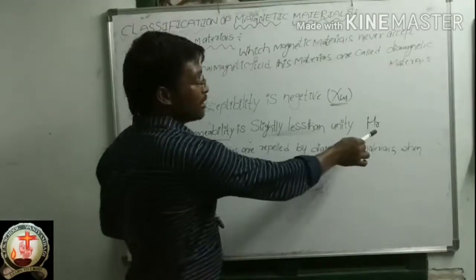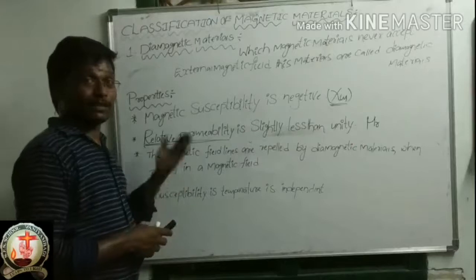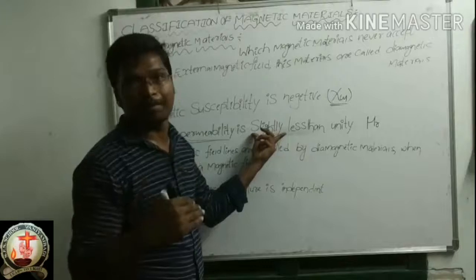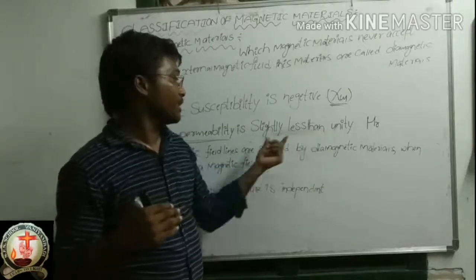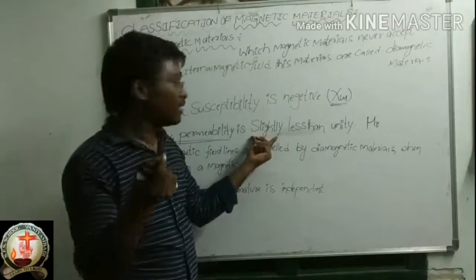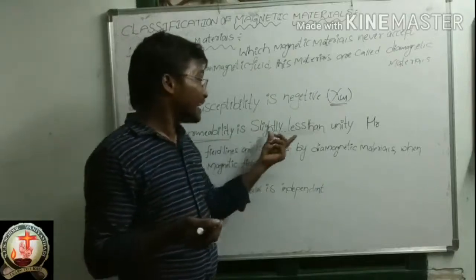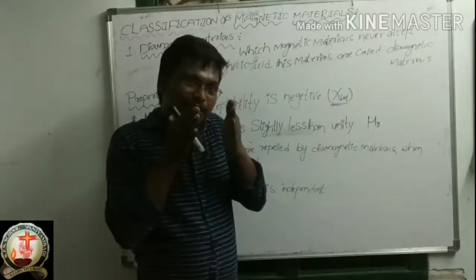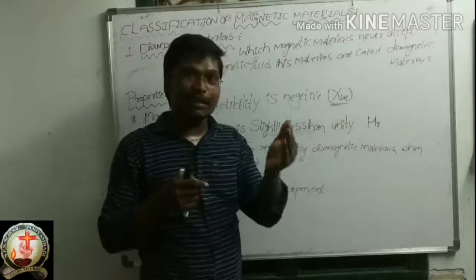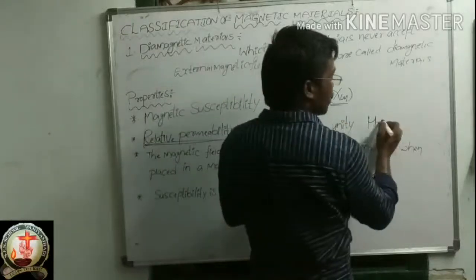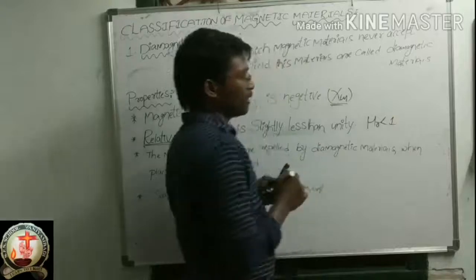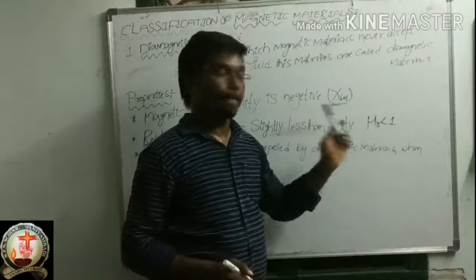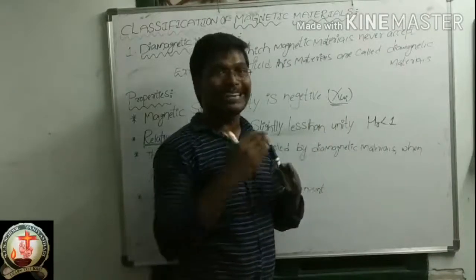So mu r. What is the second property? Relative permeability is slightly less than unity. Slightly means little, small. So relative permeability is a little less than unity, small compared to 1. Here I am denoting mu r is less than 1. Unity means 1 only. So relative permeability is less than 1, slightly less than 1.